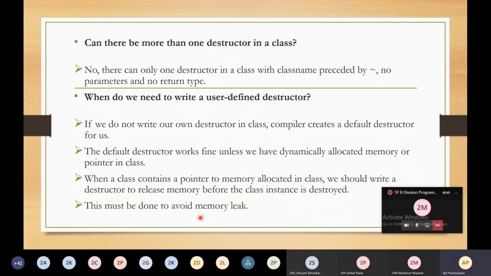This must be done to avoid a memory leak. If you don't do this, there will be a memory leak. Data present in memory which is not pointed to by anyone, and which no one can access, is called a memory leak. So whenever you use a pointer to allocated memory, you need to use a destructor to release the memory before destroying the instance. Otherwise there will be a memory leak problem.